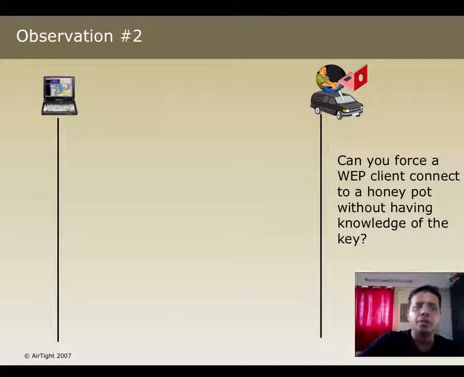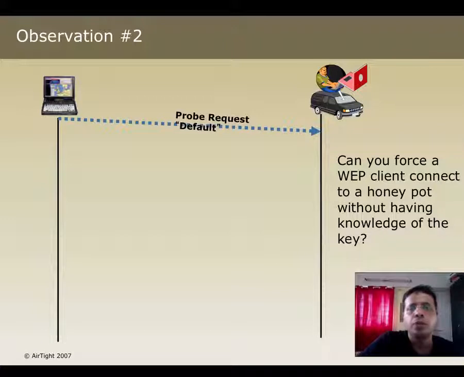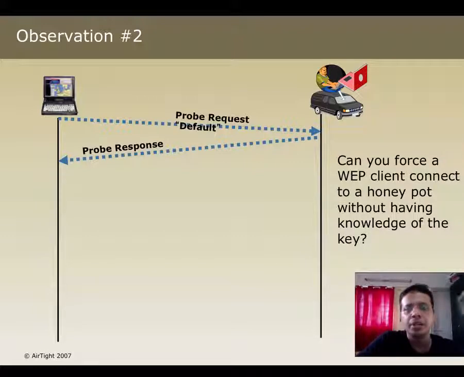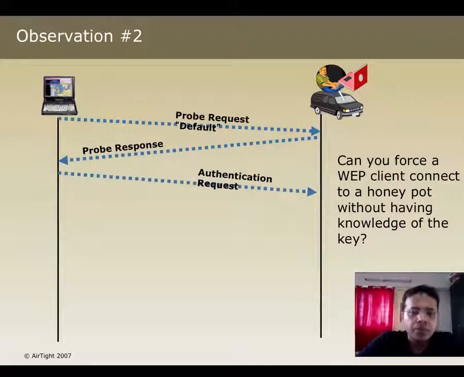So what happens? Well, imagine this to be a roaming client and imagine this to be an attacker sitting in the parking lot. Now, a roaming client, as we know, will send out probe requests for various networks configured in its PNL. Let's assume for the sake of simplicity that default is that network and default is a WEP encrypted network. So when the client sends these probe requests, the attacker will respond back with a probe response. This is exactly similar to what we did in the hotspot case. Then the client sends an authentication request.